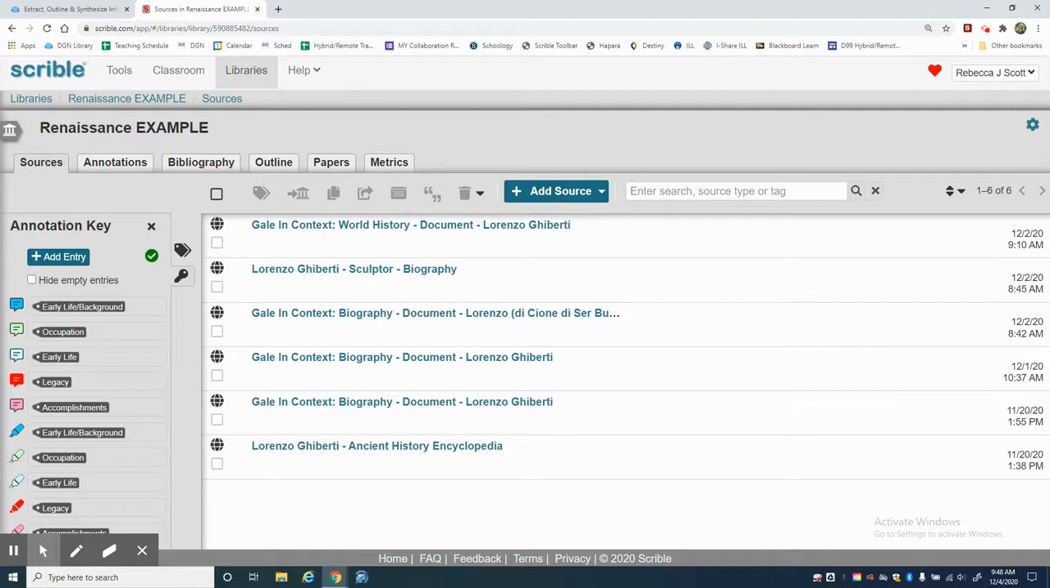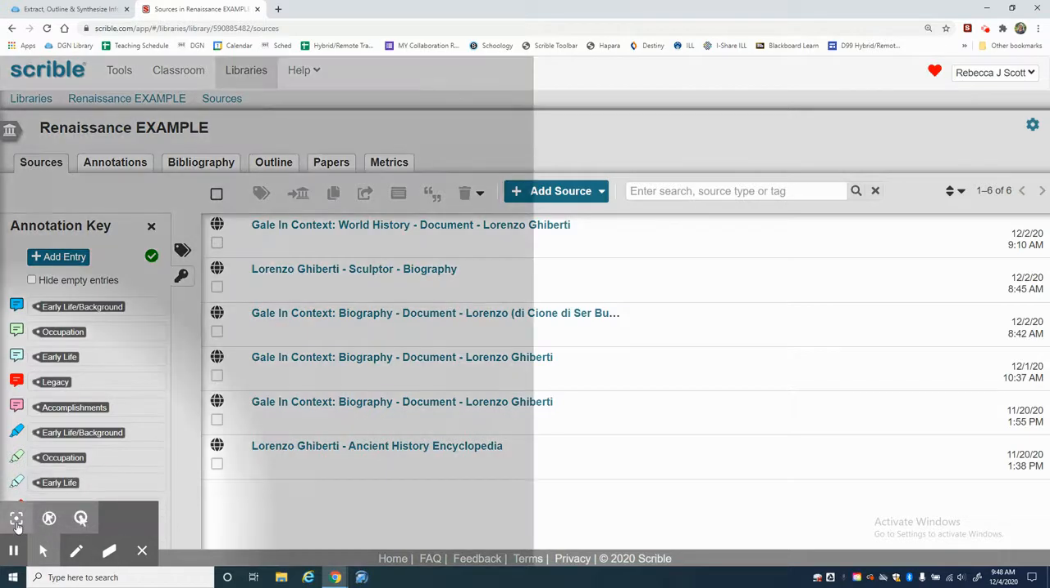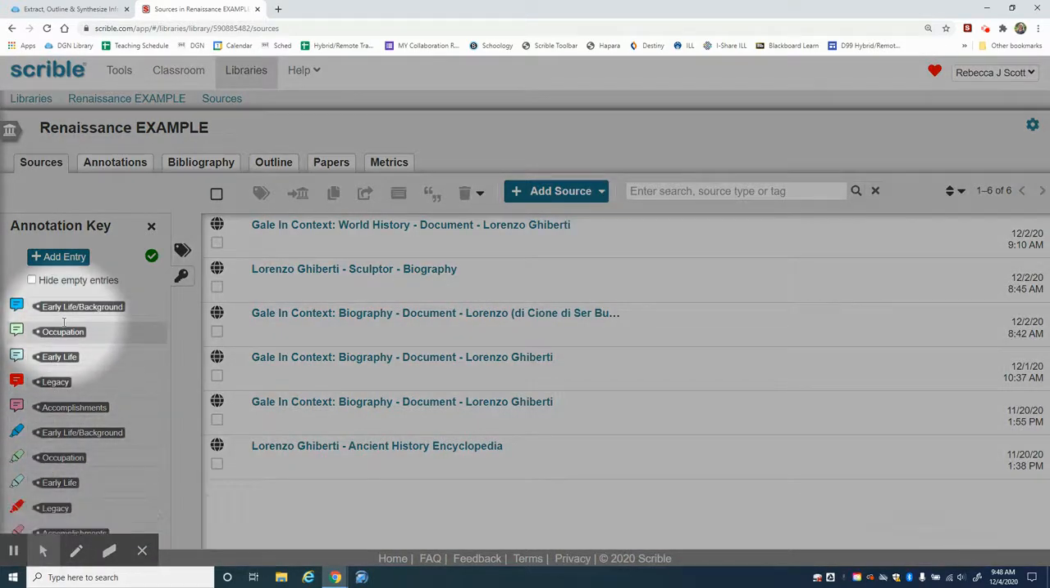As you can see, I'm in my class library right now, and I have my sources here, and I have my annotation key on the left side. The annotation key is really going to become a guide for what my outline will become. I'll need to address each of those areas. So I'll address early life and background, occupation, legacy, and accomplishments.